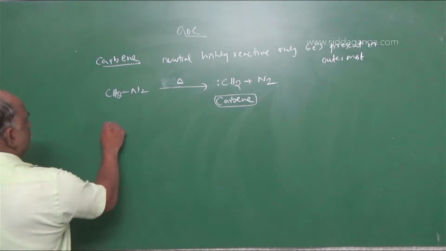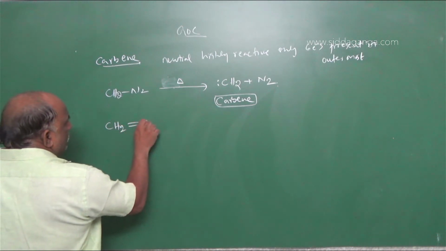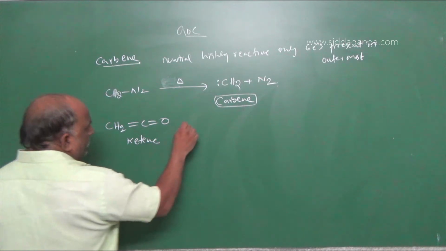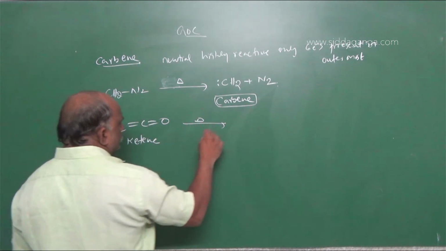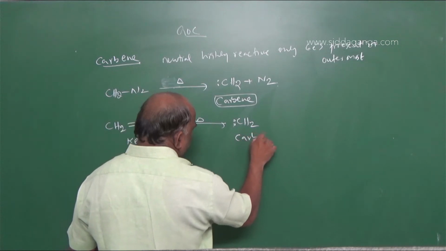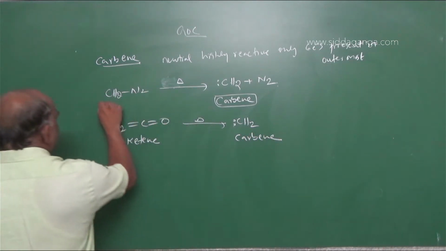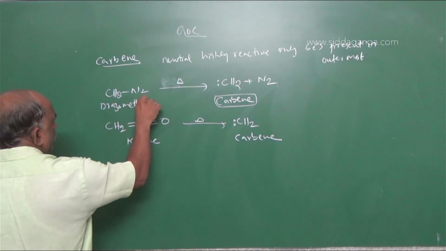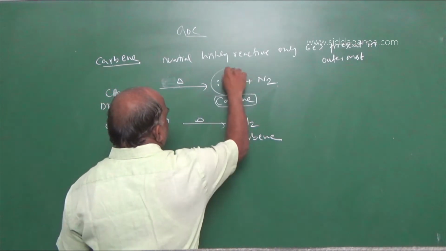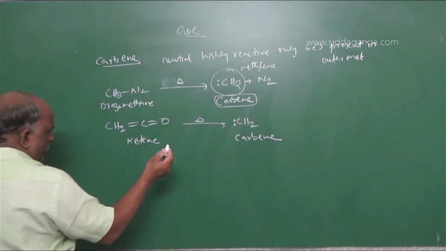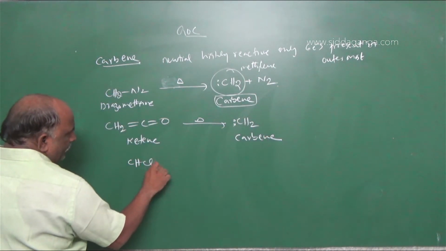Or one more example: CH2=C=O. This is called ketene. Ketene on pyrolysis also gives CH2, which is also said to be carbene. It is nothing but the methylene group. And suppose we go with chloroform.